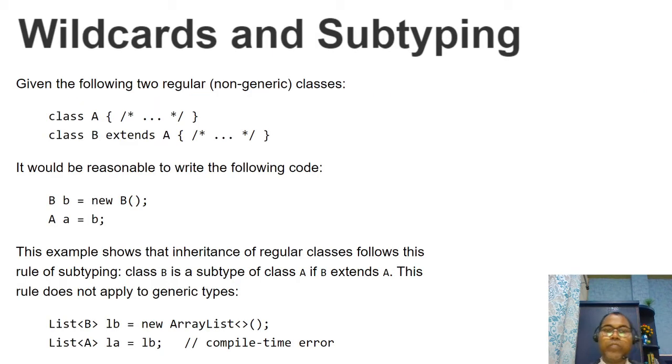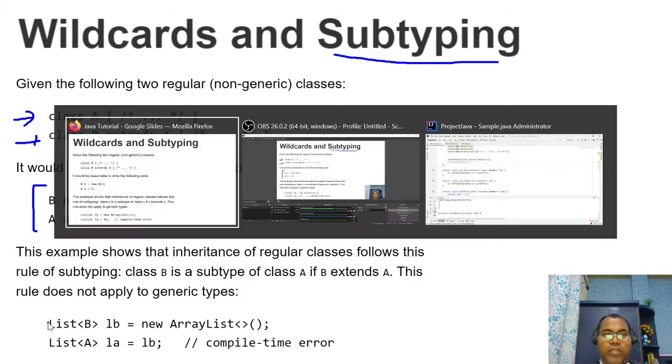Okay. So whenever we know about wildcards, then we have subtyping, like we have discussed here. Let's keep class A and class B. Okay, so generally this scenario is allowed. Okay, but let's see an example.